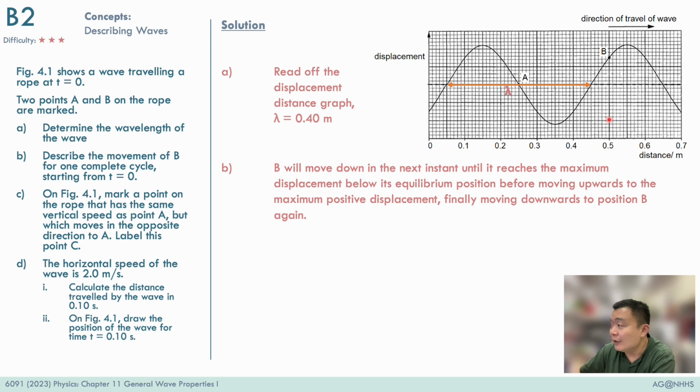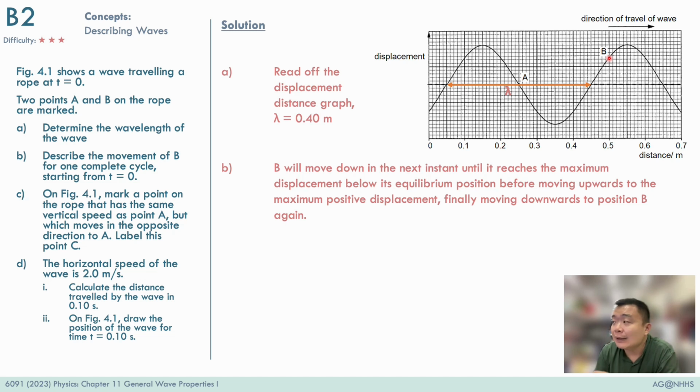After that, this particle B will then move upwards, crossing the rest position to the maximum positive displacement before going downwards to the rest position, and throughout it will pass by B. So in your description, ensure that because we start at the position over here, one full cycle means that the particle will move down, move up, and move back down to B.